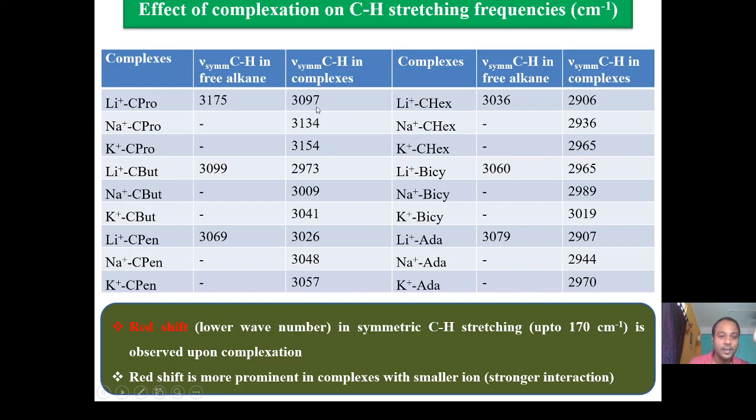It is seen that there is a red shift in the CH stretching frequency in complexation, up to 170 cm inverse. Here we are reporting the symmetric one, but later we can also discuss the asymmetric one. A significant shift is there for smaller ions, that means the stronger the interaction, the higher is the redshift. Redshift means lower frequencies.